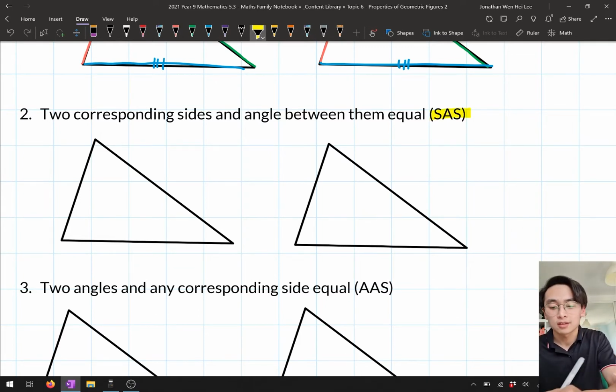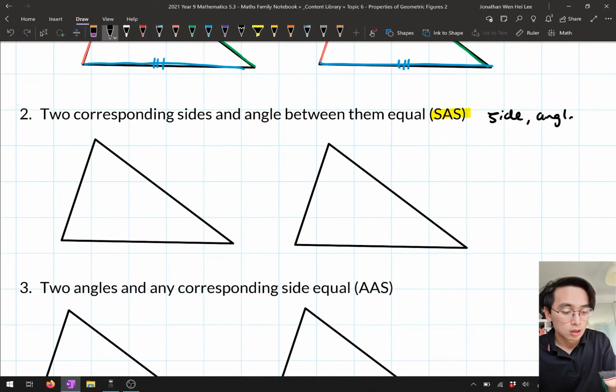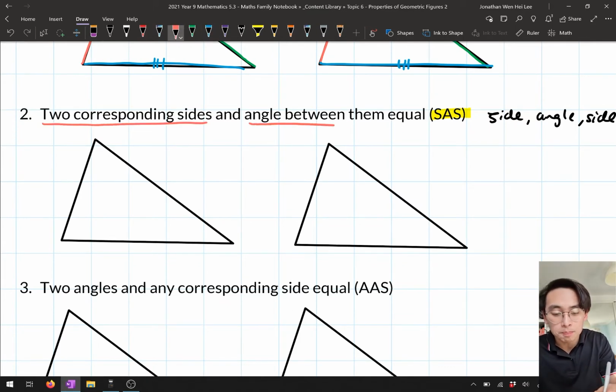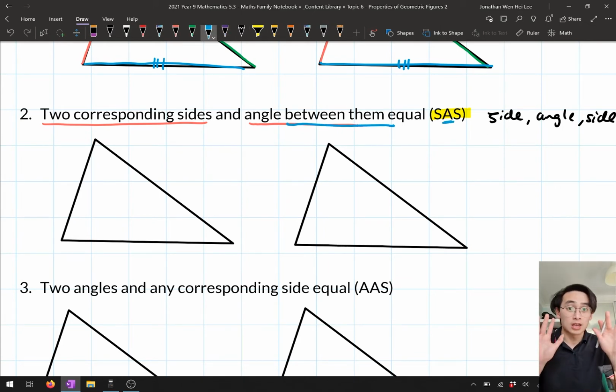Now SAS stands for side, angle, side. And now the order that these letters come in is really important. Notice here it says that we have 2 corresponding sides and the angle between them. The between them here is really important. Notice here that A is between the 2 sides. That's really important here. It's not ASS or SSA. This is SAS because the angle needs to be between the 2 sides.